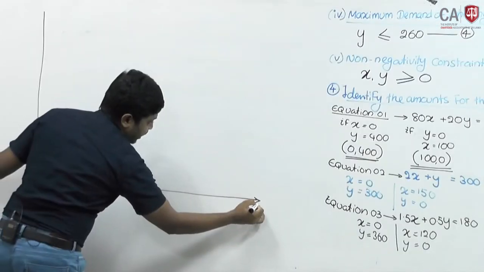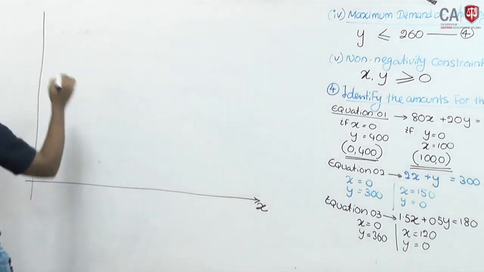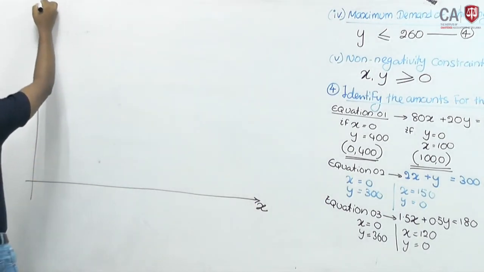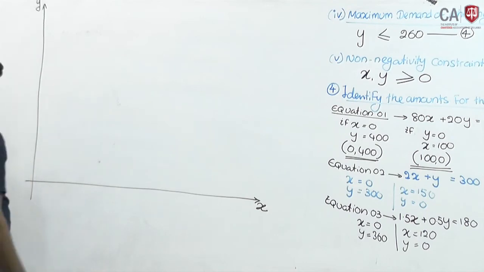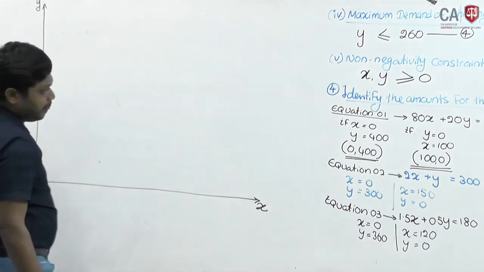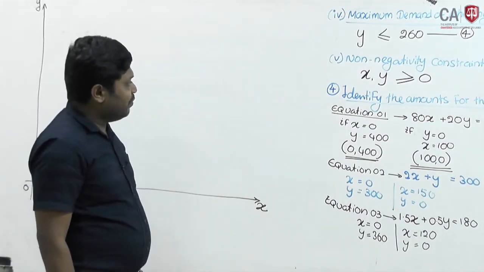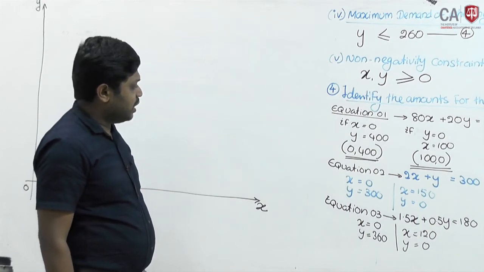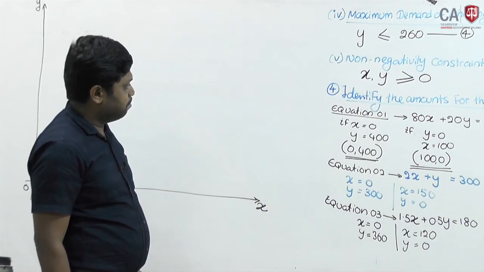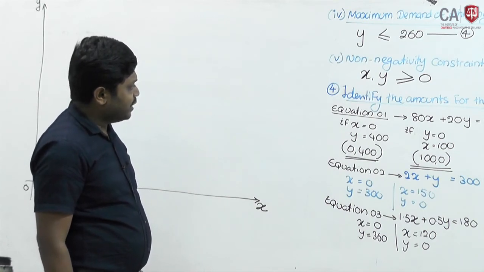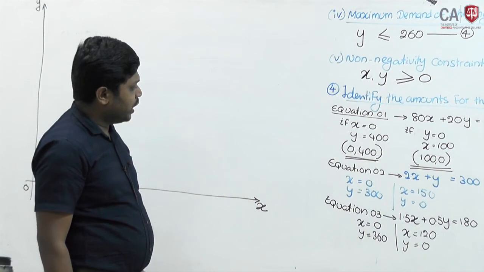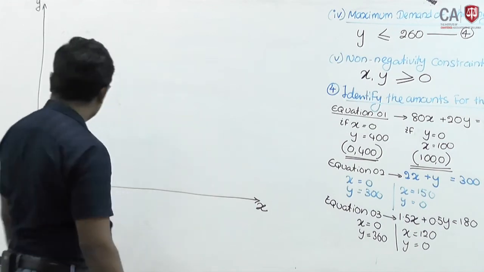I will say this is x, this is y. X maximum will go up to 150, y maximum will go up to 400.